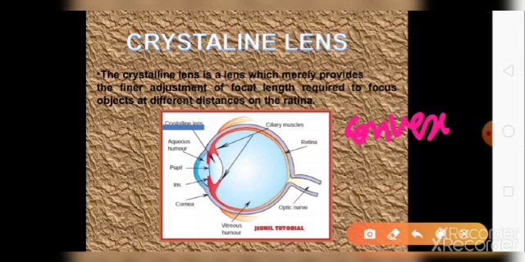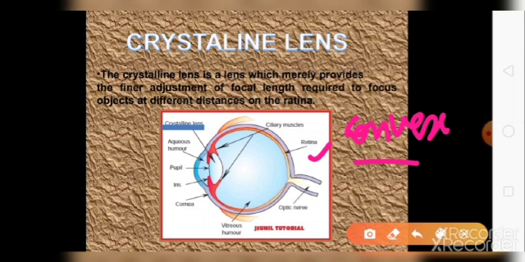So the lens present in our eye is convex lens and it also focuses the light on a particular point, and that point is known as retina. We will study about retina in detail later. In this we are studying about the lens only. So crystalline lens is a lens which merely provides the finer adjustment of focal length required to focus objects at different distances on the retina.